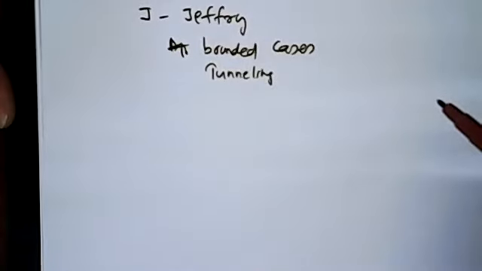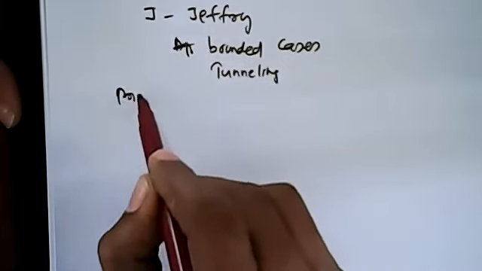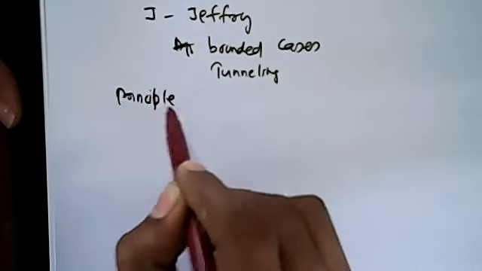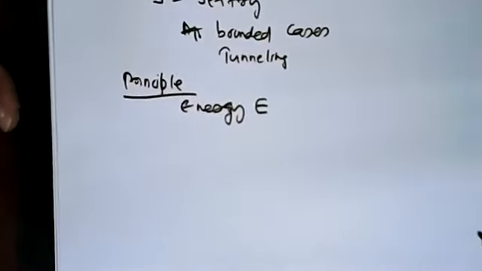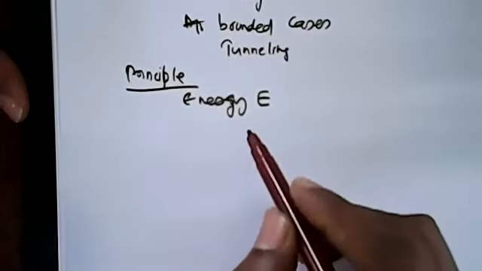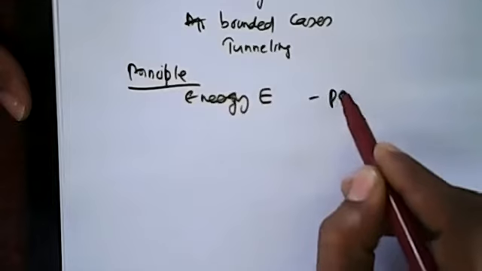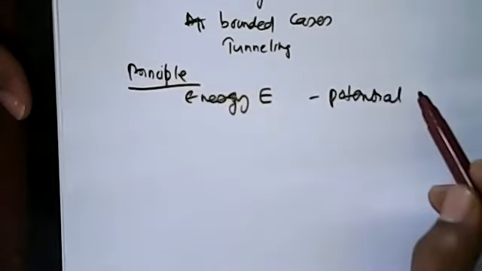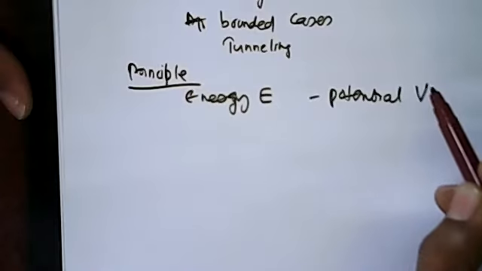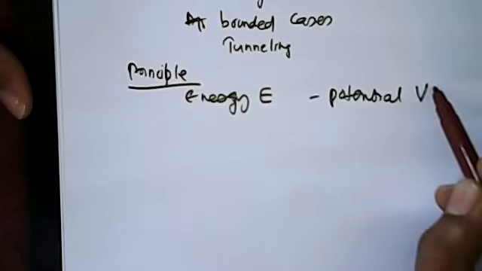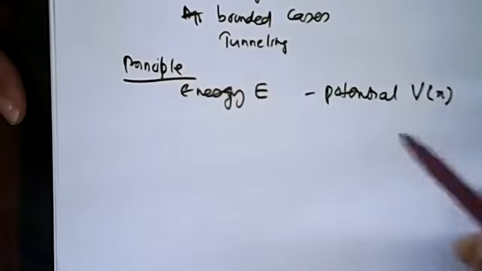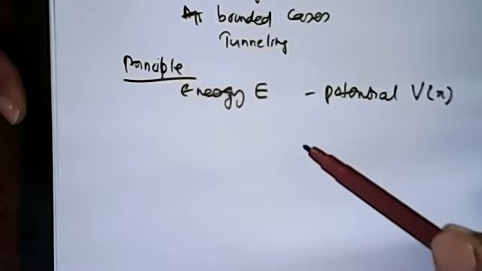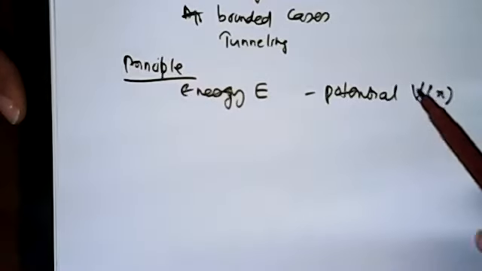Now, consider a particle of energy E, and it is moving one-dimensionally in a potential V of x, in a region where the potential is experienced.